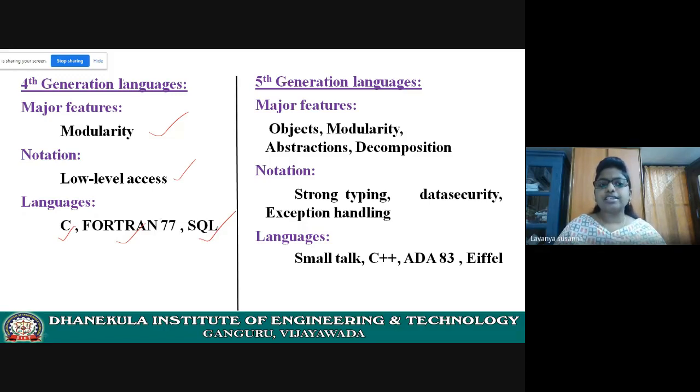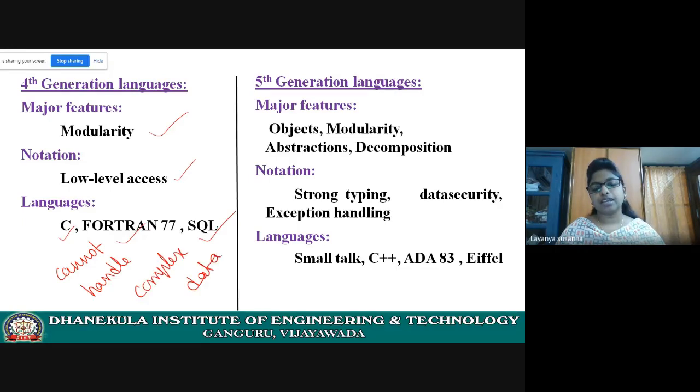In fourth generation, these languages can handle large data but cannot handle complex data.